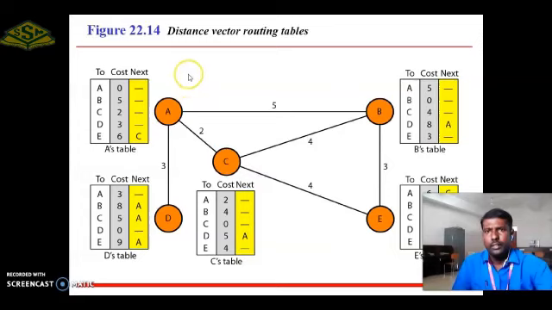Here we discuss the distance vector routing protocol. Here we have 5 nodes: node A, node B, node C, node D and node E. The distance between A and B is 5. The distance between A and C is 2. The distance between A and D is 3. The distance between C and E is 4. The distance between B and E is 3.